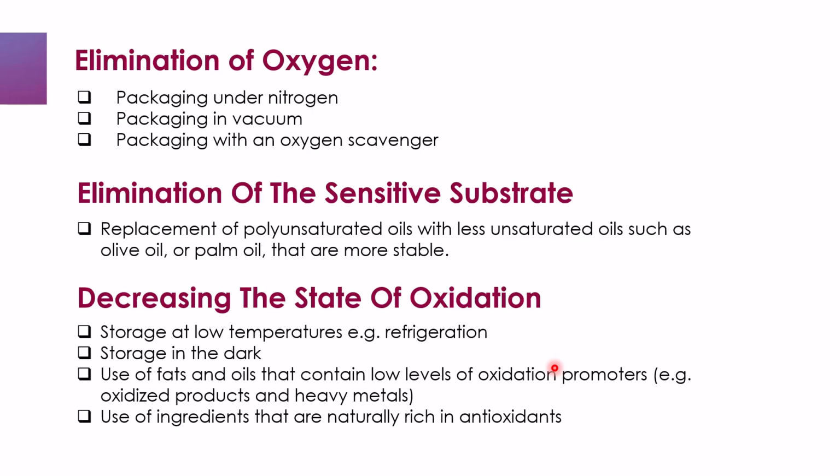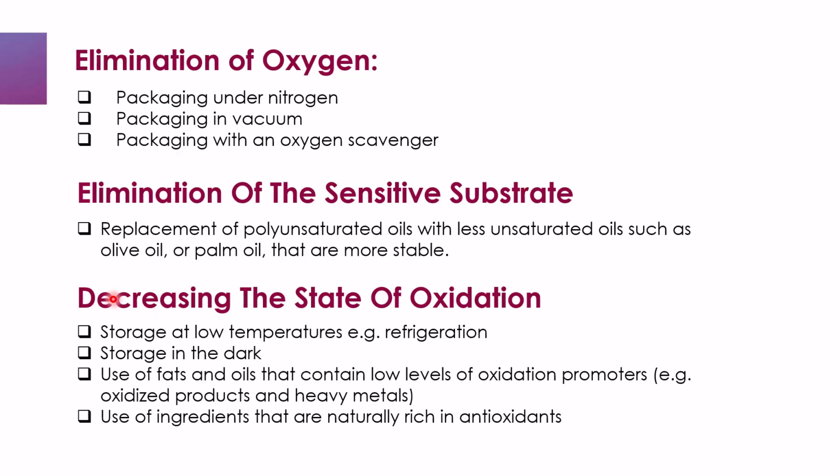So the next point is elimination of oxygen, and this can be achieved by packaging under nitrogen, also packaging in vacuum, and packaging with an oxygen scavenger. So the next step to prevent rancidity is elimination of the sensitive substrate, and this can be done by replacement of polyunsaturated oils with less unsaturated oils such as olive oil or palm oil that are more stable.